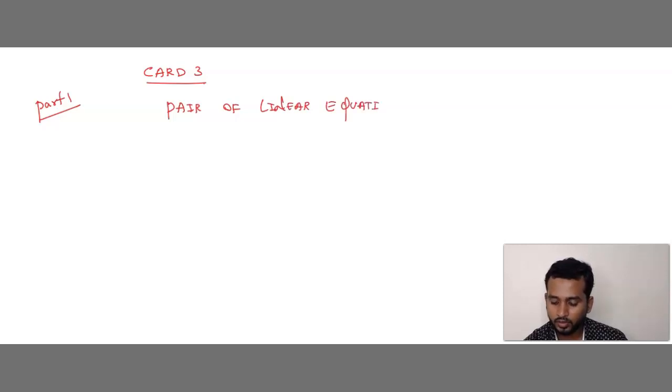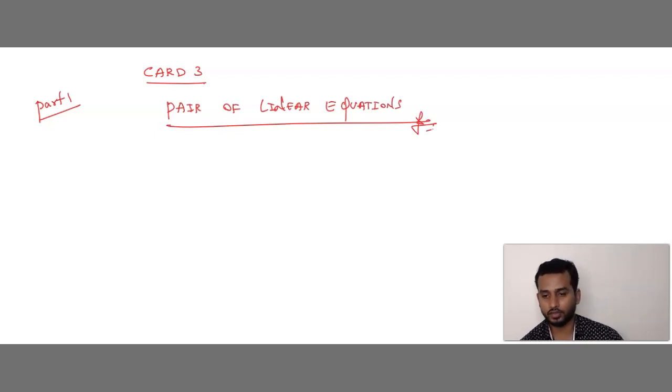Now let's see the next part. Part 3. The chapter name is pair of linear equations.